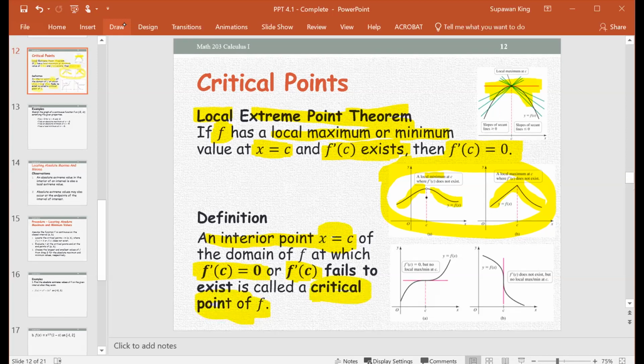So the critical point gives you the possible local max or local min.